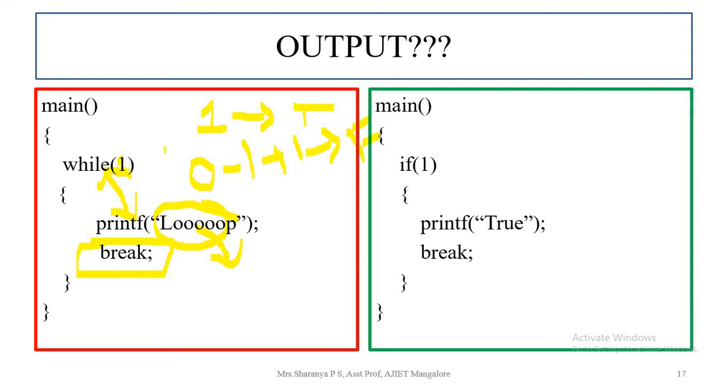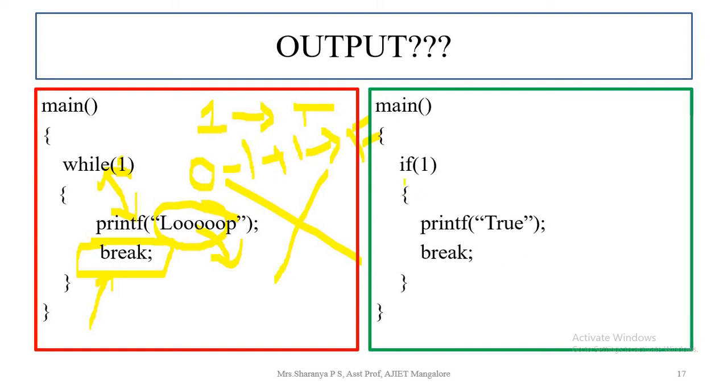The while will all the time be true, and it will keep executing and displaying loop onto the output screen. If we want to terminate this infinite loop, we can just use one simple break statement, so that the first time it executes loop, after that it encounters the break statement, so it will terminate the loop.